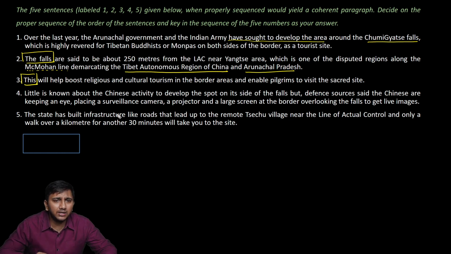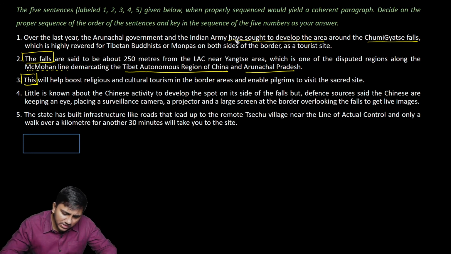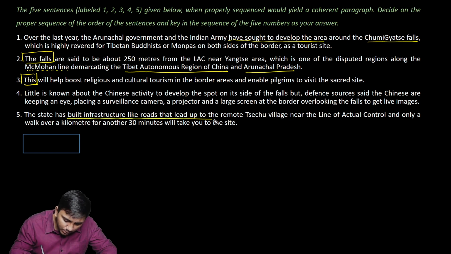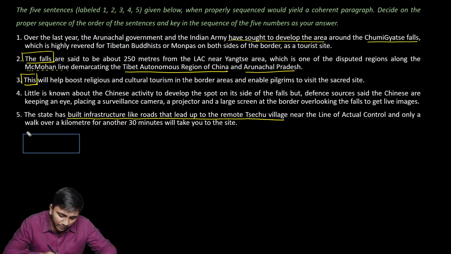The state has built infrastructure like roads that lead up to the remote Sishu village. So if you look at this, it was given in the first statement that Arunachal government and Indian Army have sought to develop the area. And here they are explaining what exactly they did. The state has built infrastructure like roads that lead up to the remote Sishu village near the line of actual control, and only a walk over a kilometer for another 30 minutes will take you to the site.